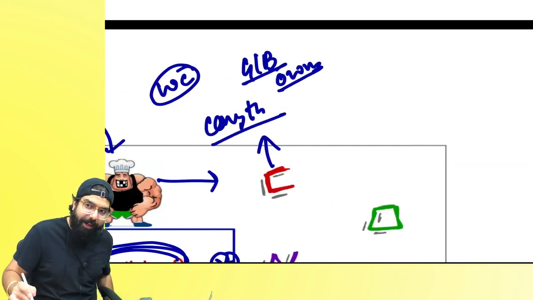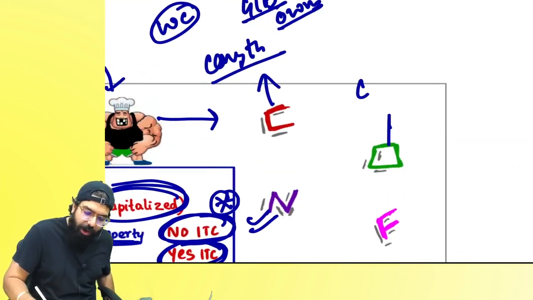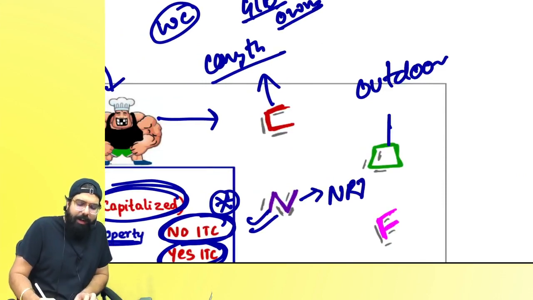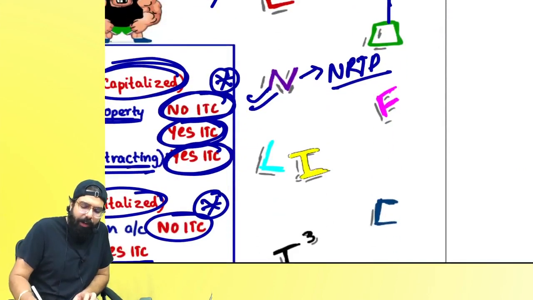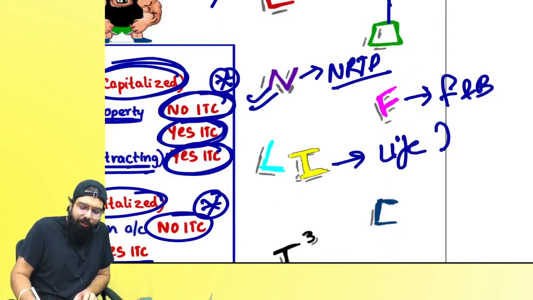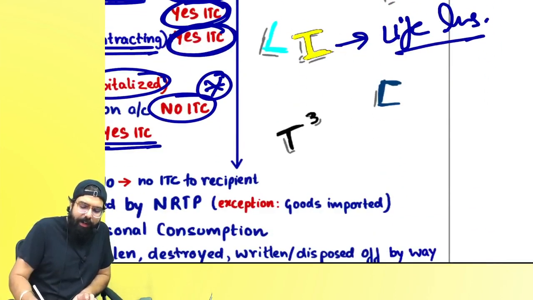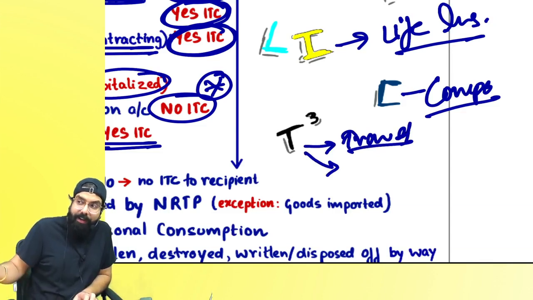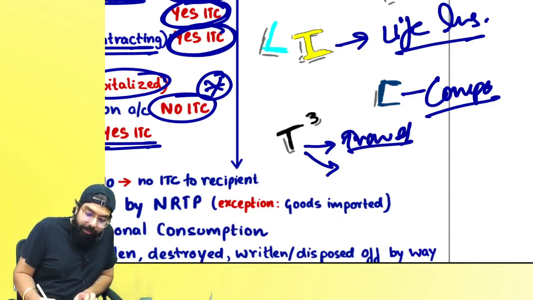To the extent capitalized only. Right, everyone? Then O for outdoor catering, credit is blocked. N for NRTP, credit is blocked. Other than goods imported, food and beverages, always remember credit is blocked. LI means life insurance and health insurance, credit is blocked. C for composition tax, credit is blocked. T for travel benefits given to employees on vacation. Vacation. Be very careful. Next, then thief cases, credit is blocked.